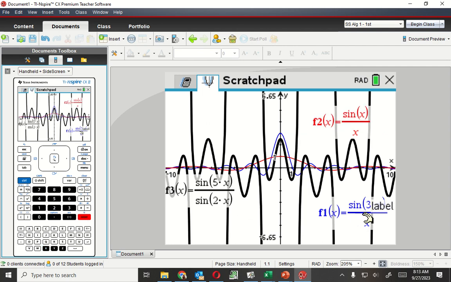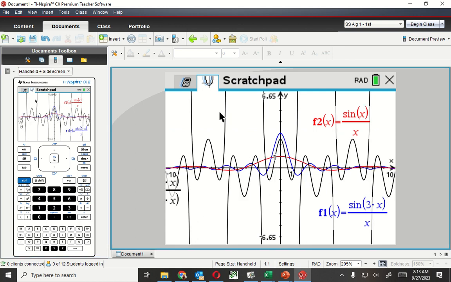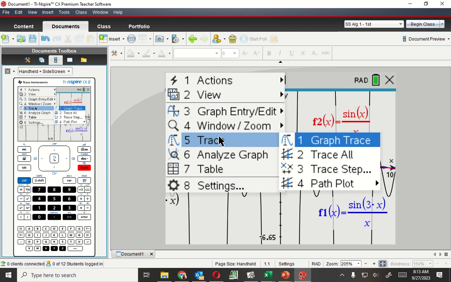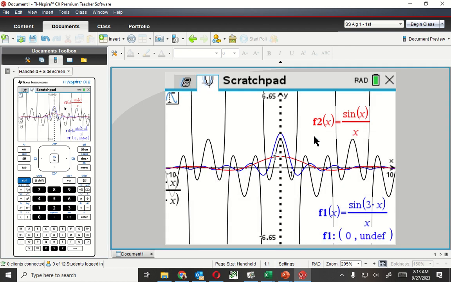Wow, that one's crazy, isn't it? But let's trace it now. So it says it's still undefined at 0, but what does this number look like it's going to be? Is it above 1, around 0? 2.